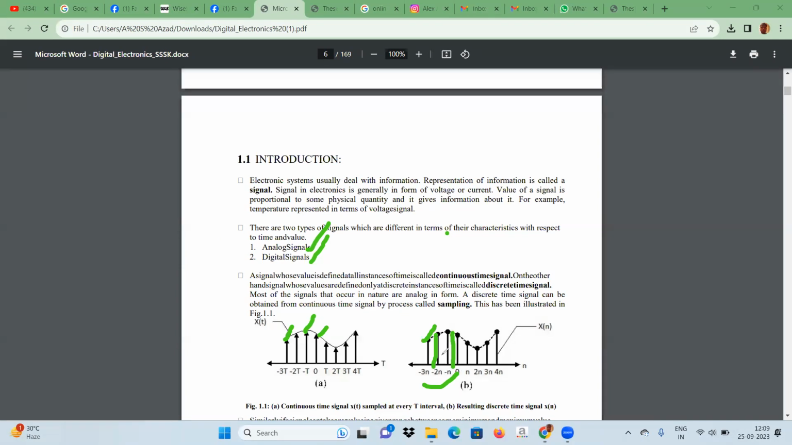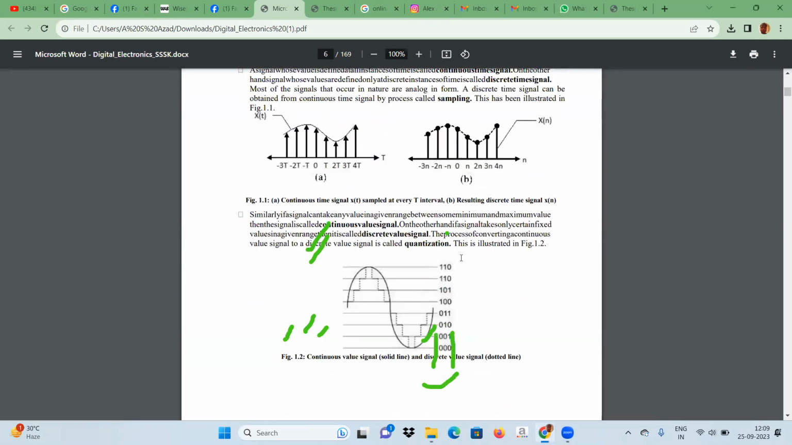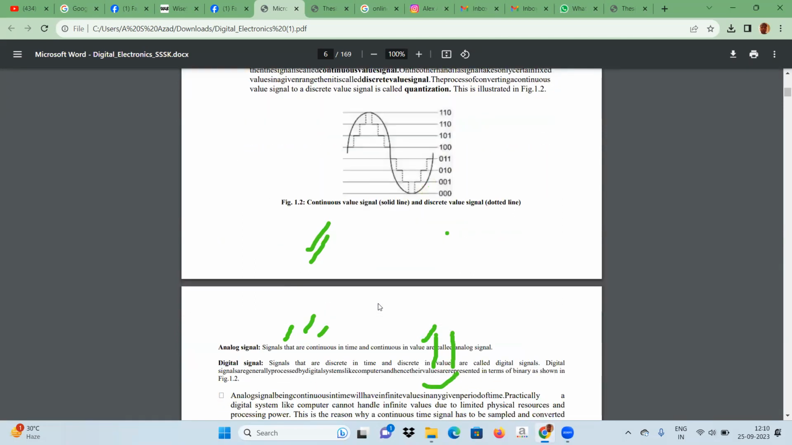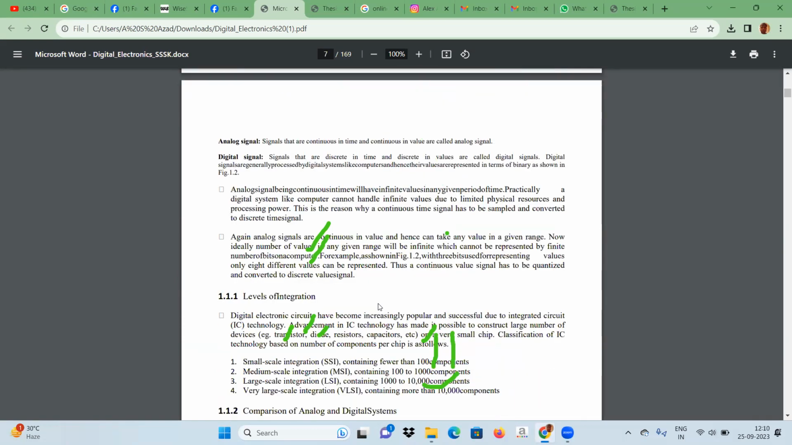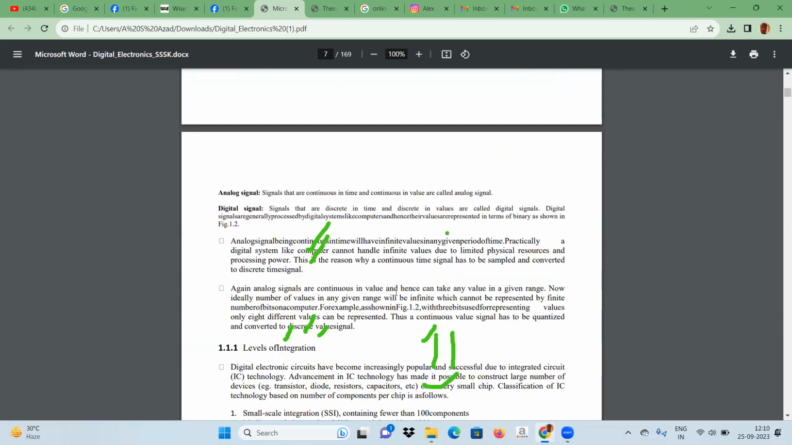Digital signal can be generated from analog signal by the process of quantization and sampling. Sampling and quantization are two processes by which we can get digital signal from analog signal.